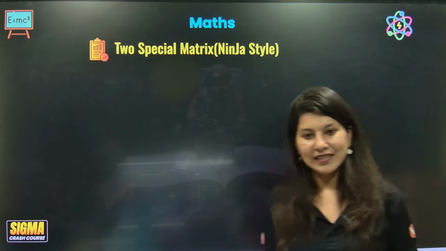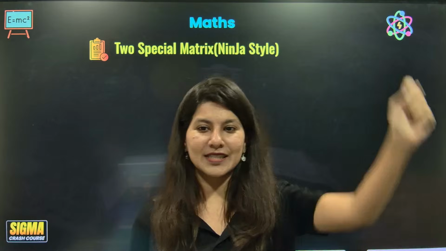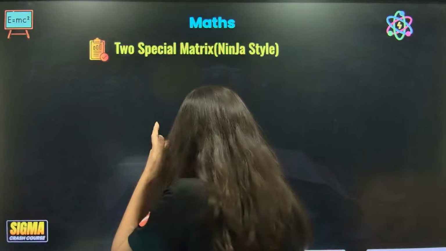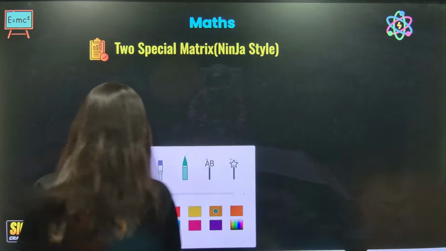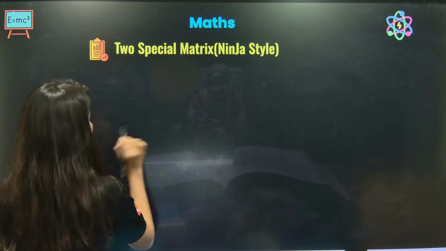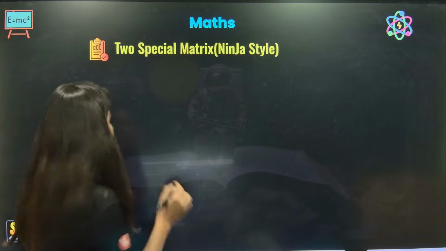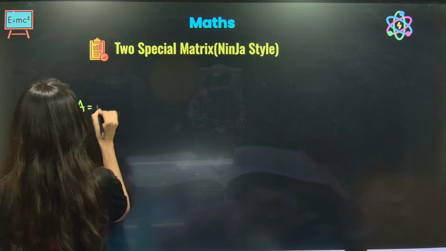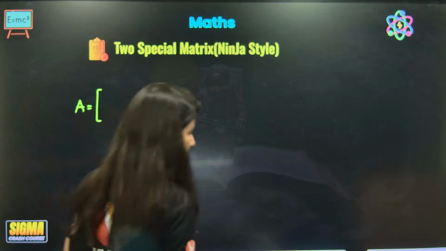Now I am here with my ninja style. Are you ready for the magic? Everyone, are you ready for the ninja technique? How many of you are ready? Ready in the chat box. Okie dokie, yes. Chalo. Let's start with the ninja technique. So the ninja technique says that there are two special matrices, which is this.